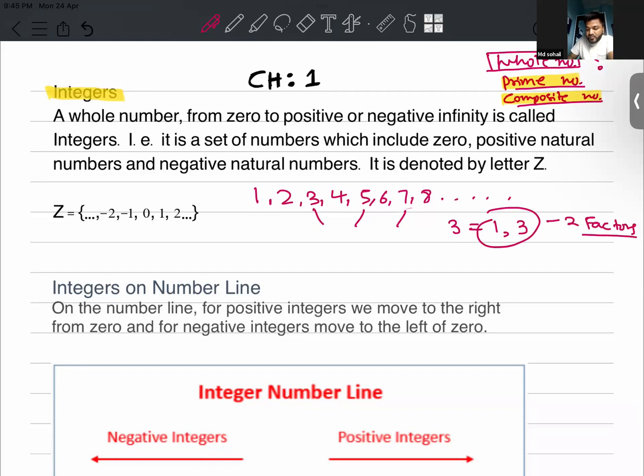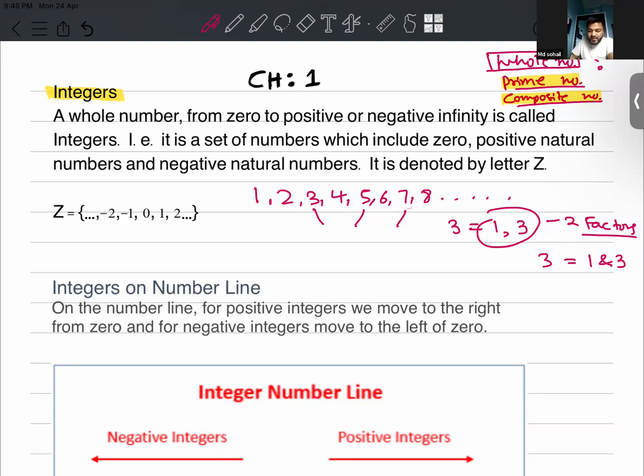Factors, you know? What is a factor? Yes, sir. It is the number with which the number is divisible. Yeah. So 3 can be divided by both 1 and the number 3 itself. So these two are its factors.